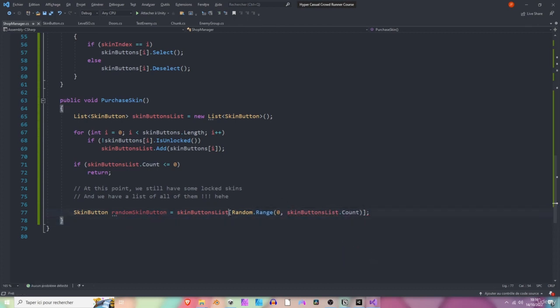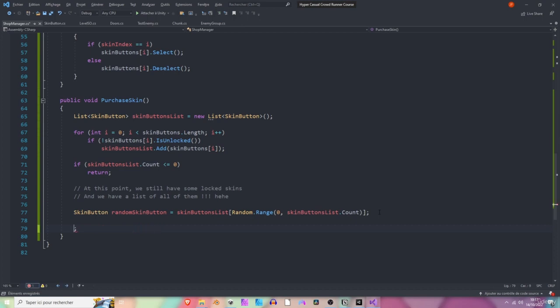First off, we are selecting a random index, an integer, from 0 to the amount of skin buttons we have in our brand new list. After getting that index, we select a skin button in that list with that index, and that gives us the random skin button, okay? Finally, we can simply say randomSkinButton.Unlock, like so.